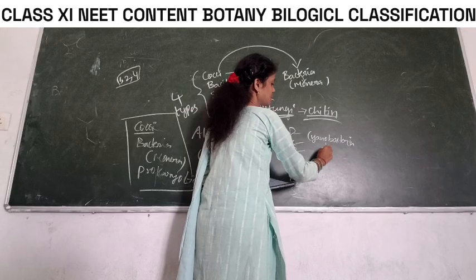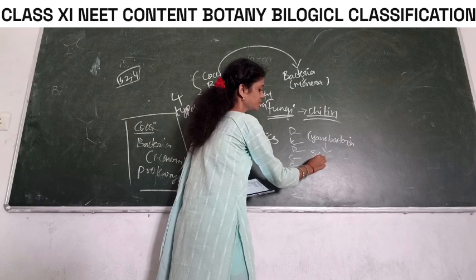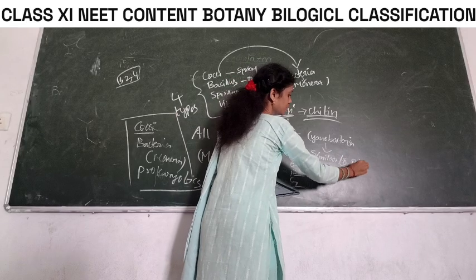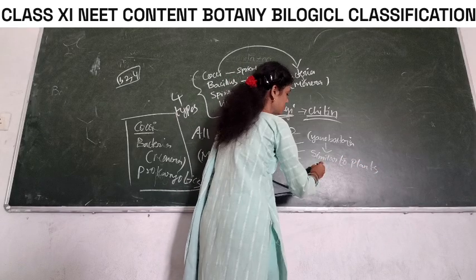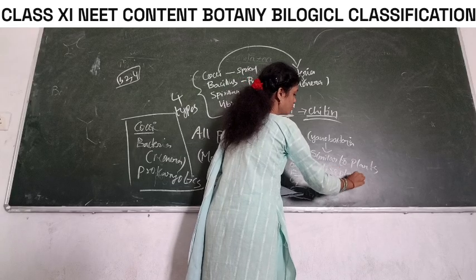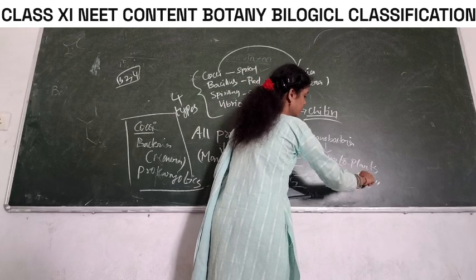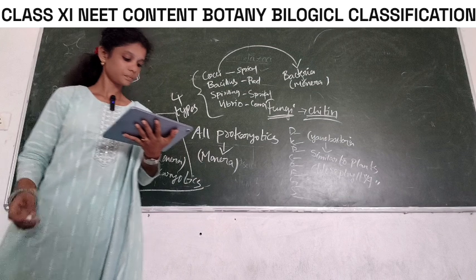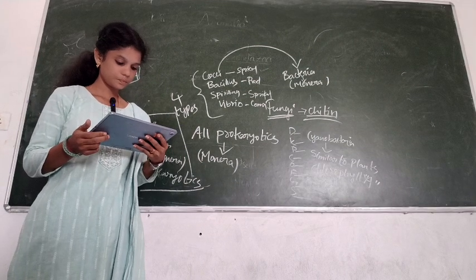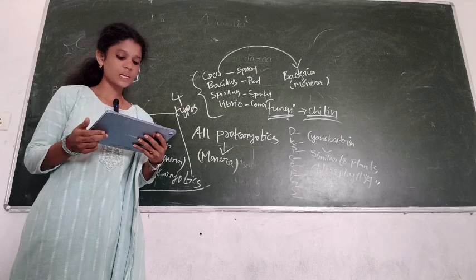Cyanobacteria are similar to plants. They contain chlorophyll A. Consider the following statements about plants.